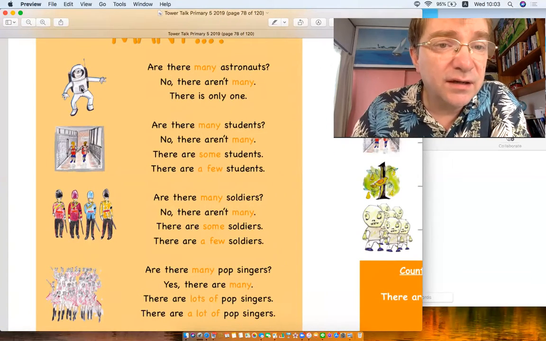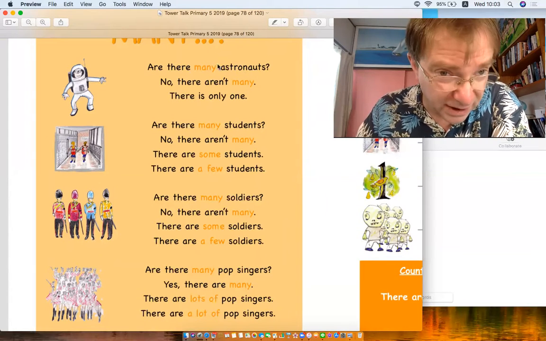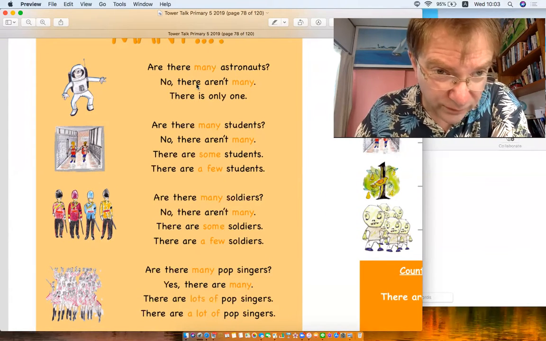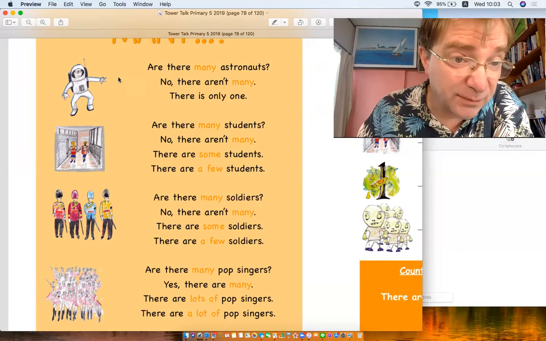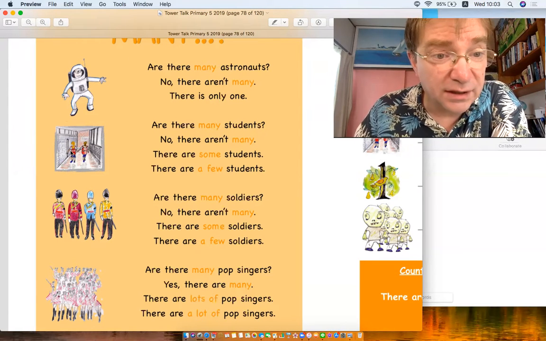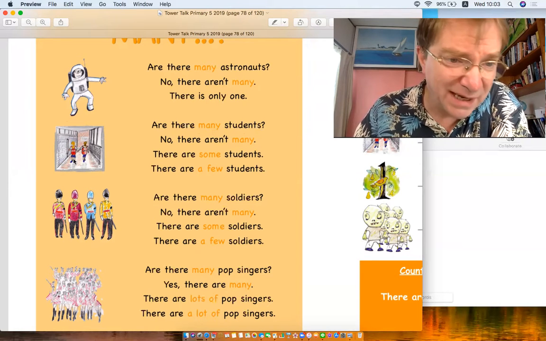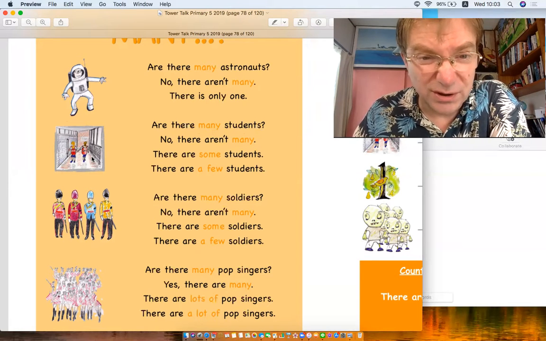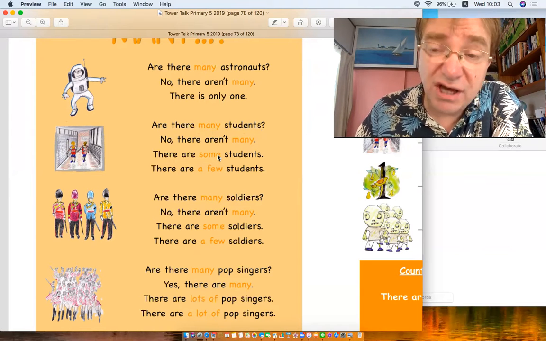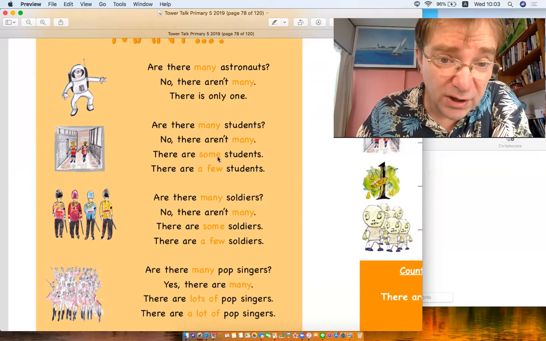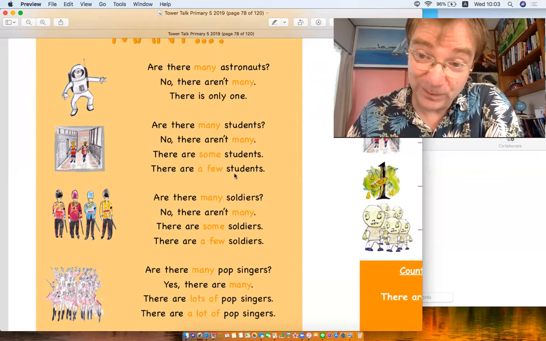Here, it says, are there many astronauts? So it's just a question. Are there many astronauts? No, there aren't many. There's only one. In this example, only one. Okay, now here we've got children. Are there many students? Only 2, isn't there? No, there aren't many. There are some students. Yeah, more than one. And we can even say it's a very small number. There are a few students.